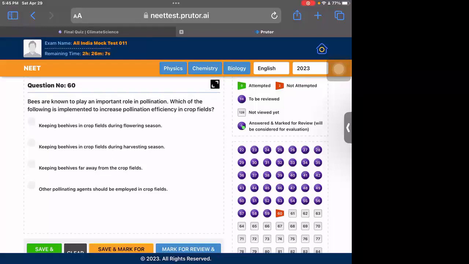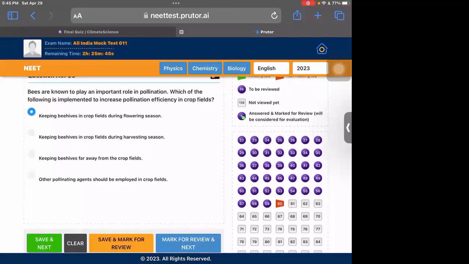In harvesting season, the crops would already be made, and you need to cut the crops. So the bees cannot be useful at that time. They should not be kept far away from the fields either. So yeah, option 1 is the most appropriate one here, because they should be kept in the flowering season when they can help in transferring pollen grains from one flower to the other.